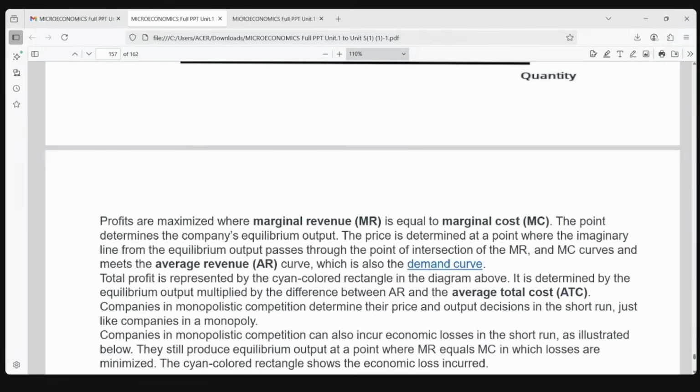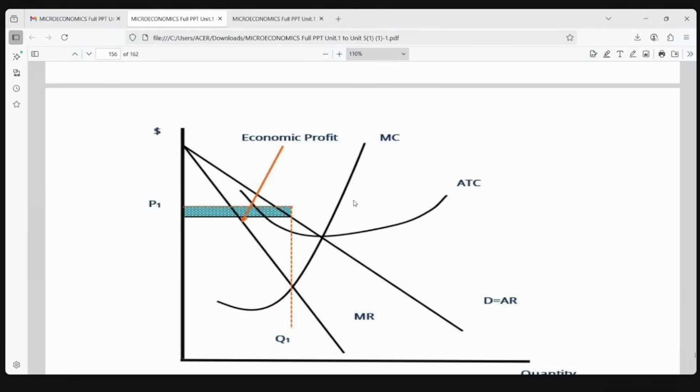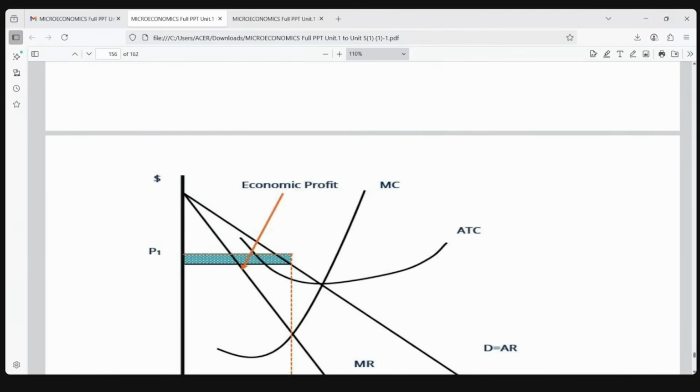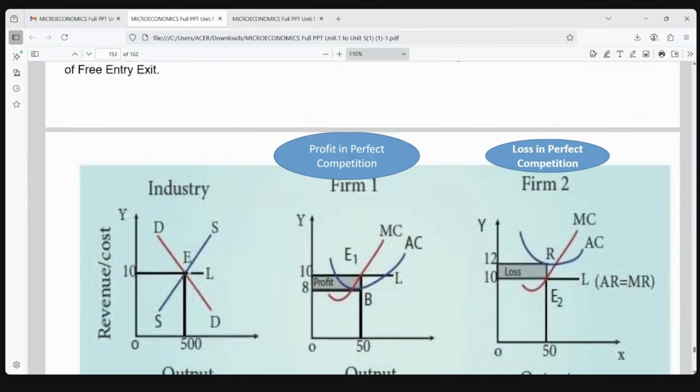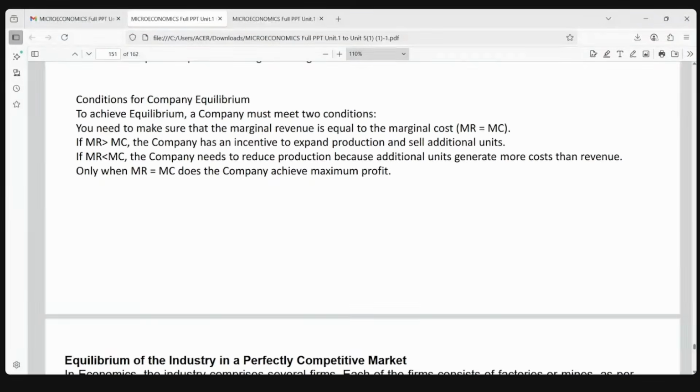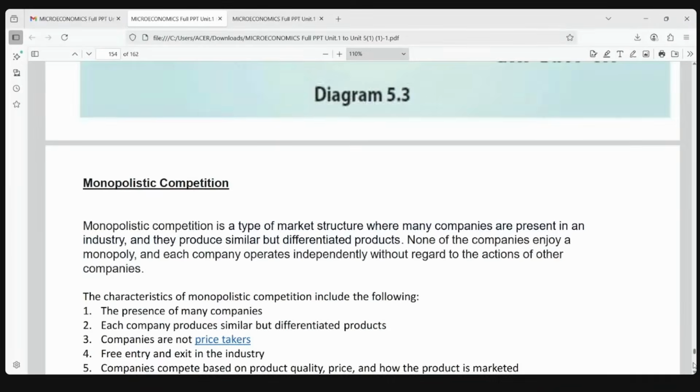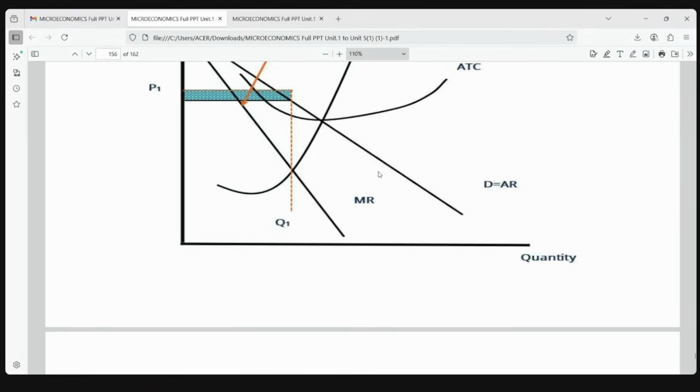And in the short period, see this graph, this is the short period economic profit situation. The only difference between this particular curve and perfect competition is that in perfect competition, both are parallel. But when you observe monopolistic competition, the revenue curves are slanting. This is AR, this is MR, and both of them are slanting downwards.